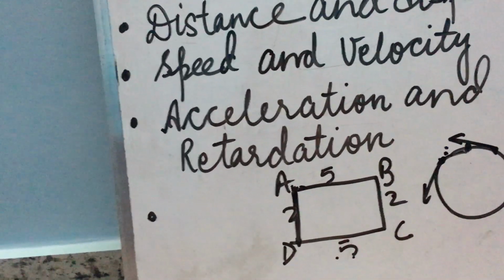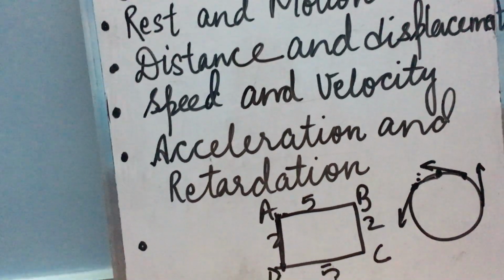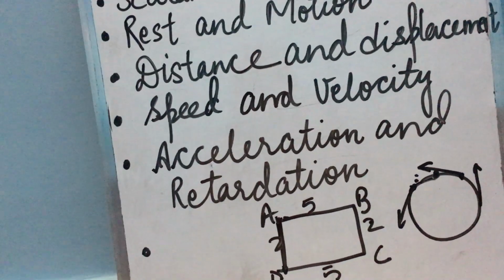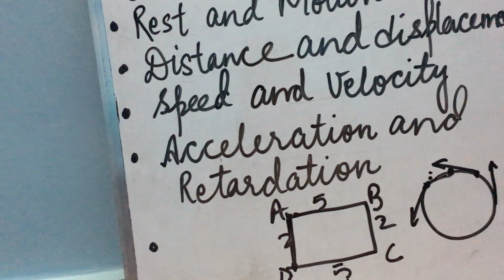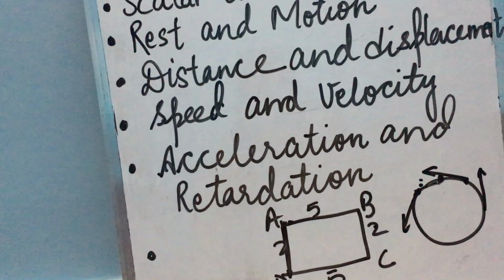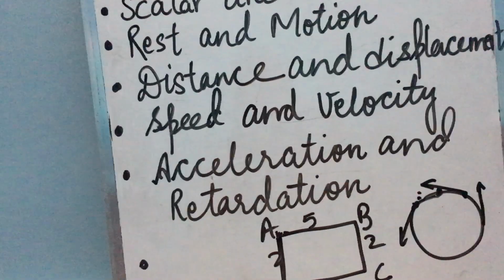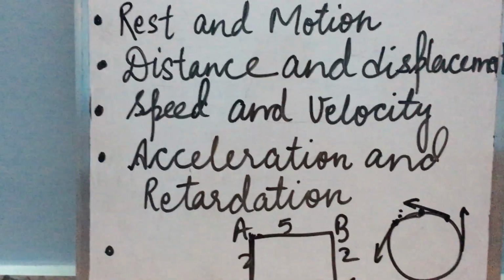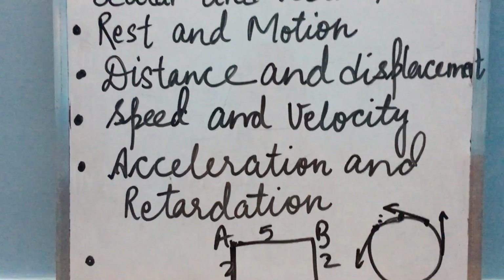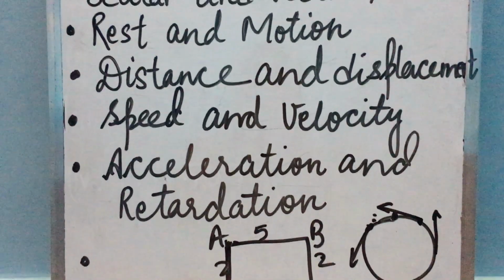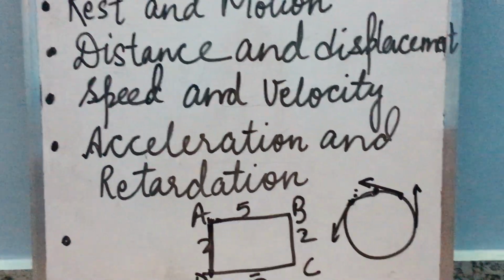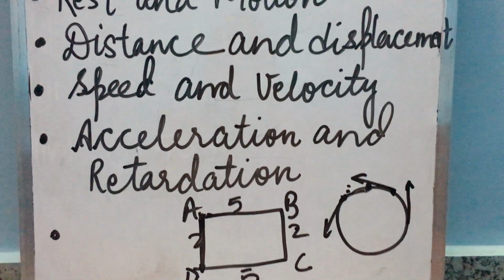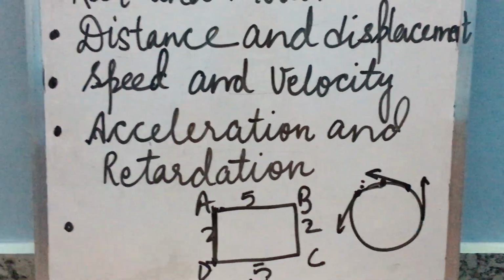So if the velocity of a body increases with time, then we say the body is accelerated. While if the velocity of a body decreases with time, then the motion of the body is said to be decelerated or retarded. Retardation is the negative of acceleration. For example, when we start a car, what happens? Its velocity increases with time. We say that the motion is accelerated. While we apply a brake on the car, what will happen? The car ultimately comes to rest and its velocity decreases with time. Then it is a case of retardation.